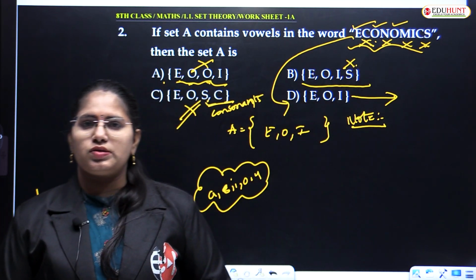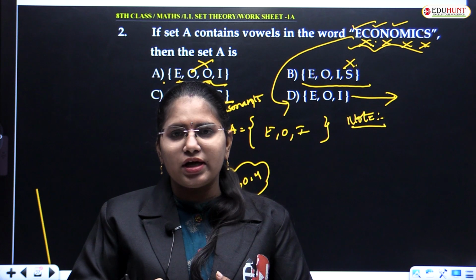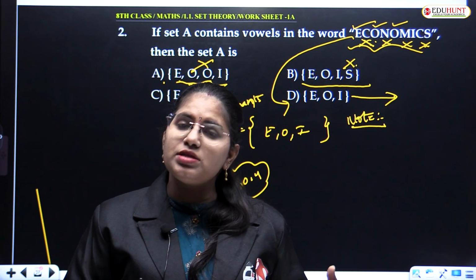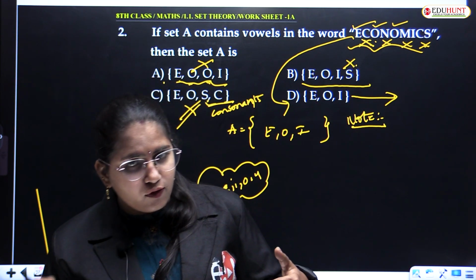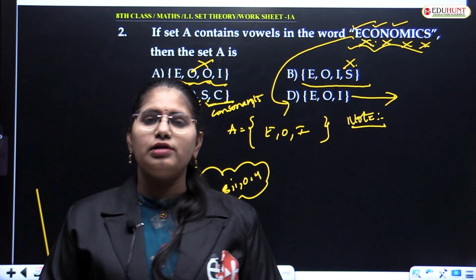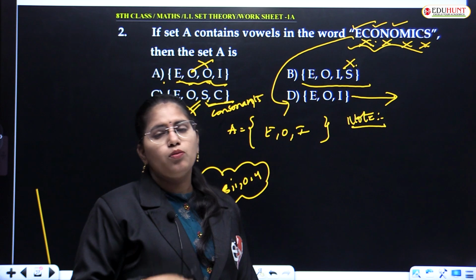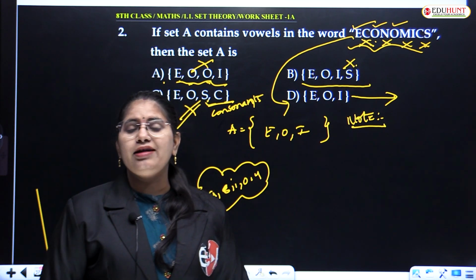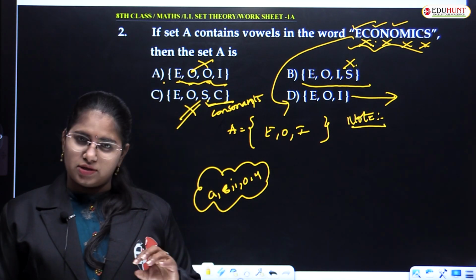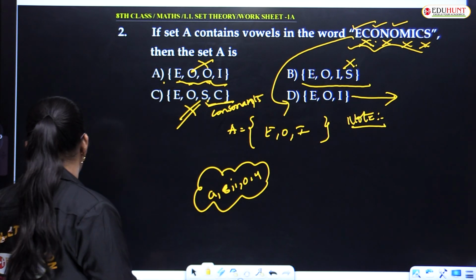Am I clear with this? You need to frame such a set. The elements should be vowels, and no element should be repeated more than once. That is the representation of a set. Clear? Can I get to the next question? Chalo.